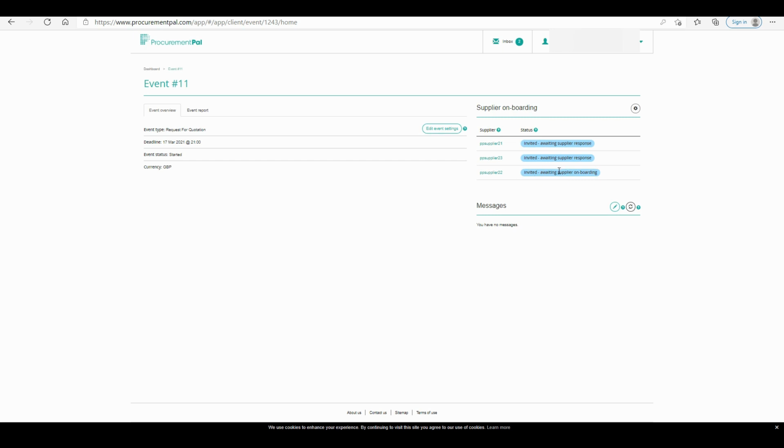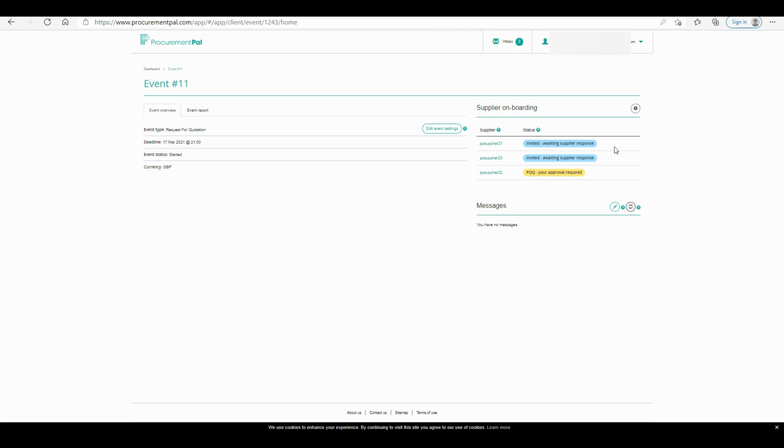We know there's a questionnaire in this event, and once the questionnaire has been answered, you'll see that the status will again update within Procurement Pal. So as they answer the questionnaire, you'll see this status updated. So PQQ, your approval required.